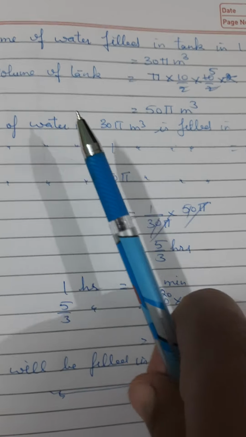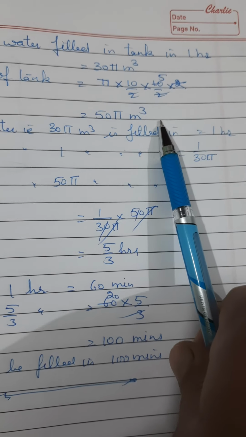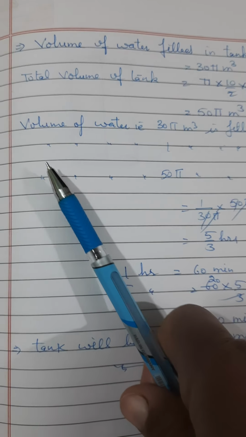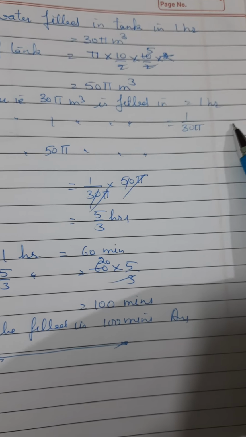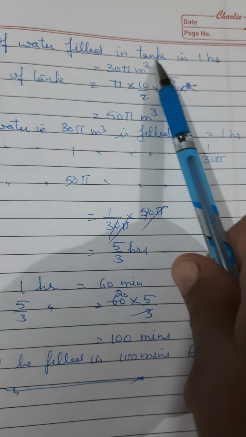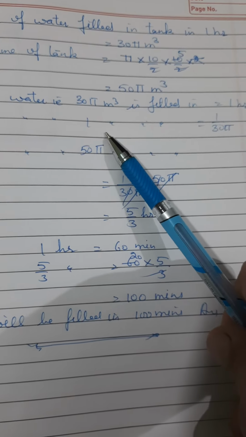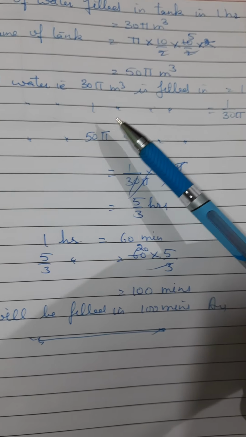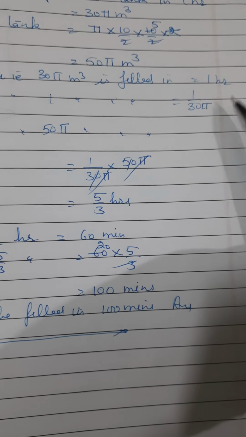Then the total volume of the tank is equal to pi into 10 by 2 into 10 by 2 into 2, pi r square h. It is 50 pi cubic meters. Volume of water, that is 30 pi cubic meter, is filled in 1 hour. Just now we have found that this much quantity of water will be filled in 1 hour in the tank. Means volume of water 30 pi cubic meter is filled in 1 hour. Then volume of water 1 cubic meter is filled in 1 by 30 pi hour.